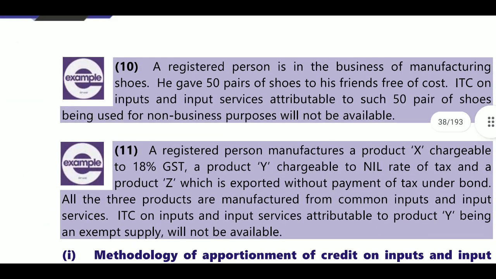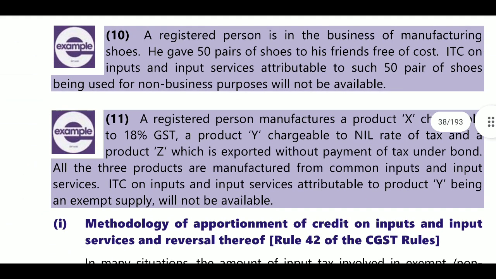Next, here are two examples. A registered person is in the business of manufacturing shoes. He gave 50 pairs of shoes to his friend free of cost.